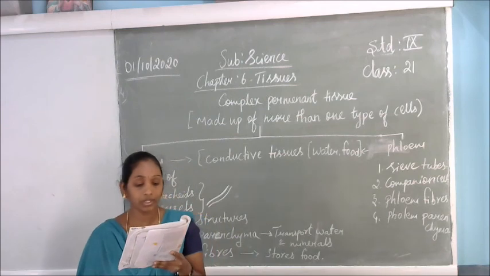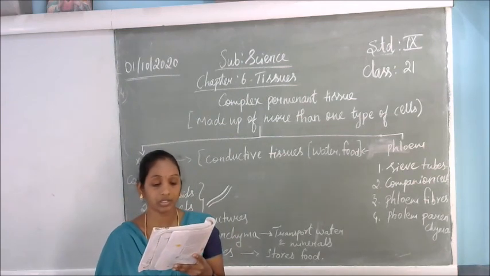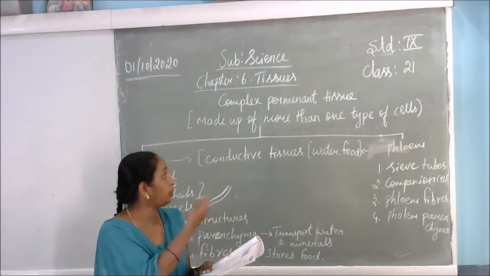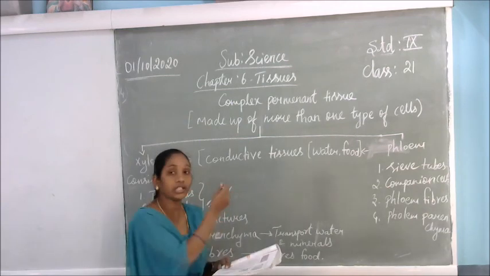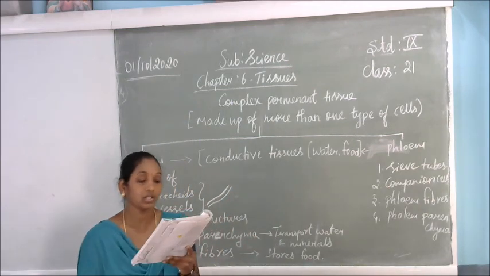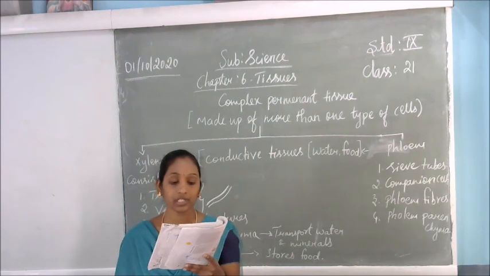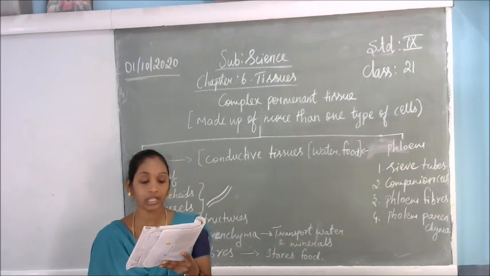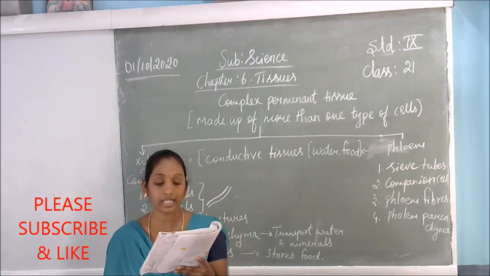All the cells coordinate to perform a common function. All these complex tissues are combined together and do the function. The xylem and the phloem are examples of such complex tissues. They are both conducting tissues and constitute a vascular bundle.